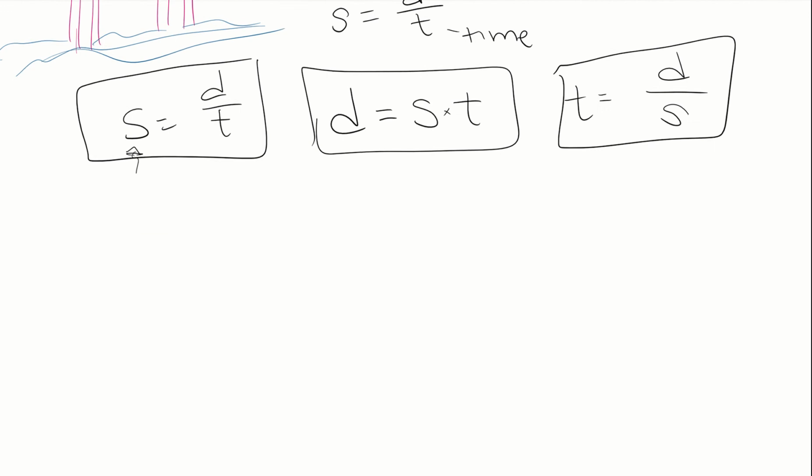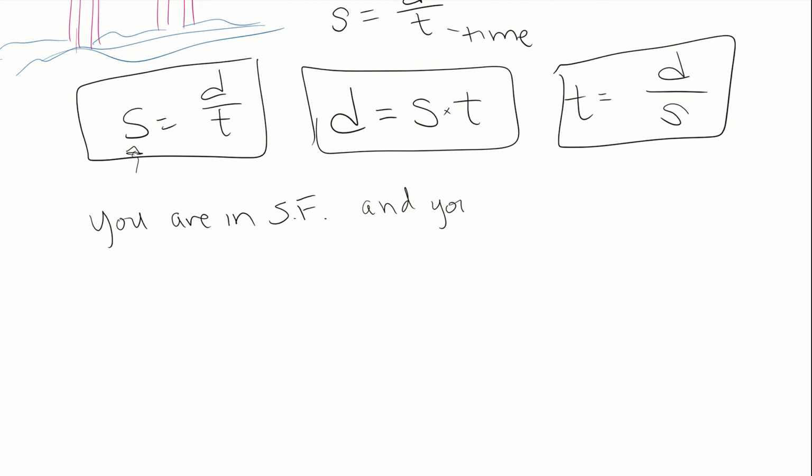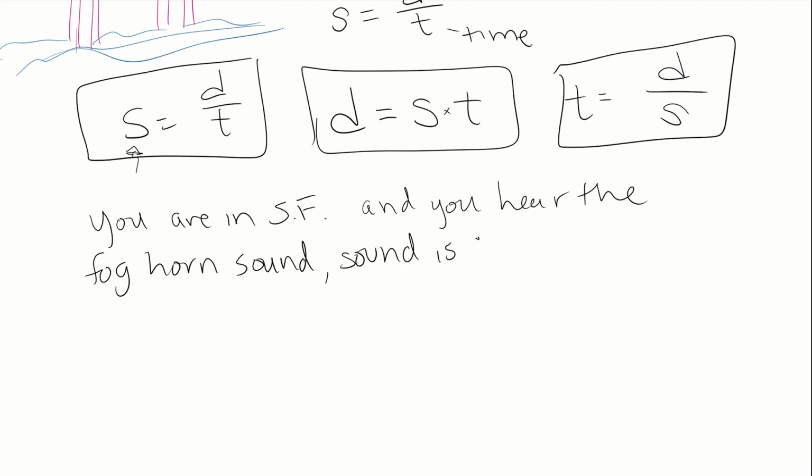So let's say that you are in San Francisco, we'll just abbreviate it SF, and you hear the foghorn sound, and the sound is delayed 4 seconds.